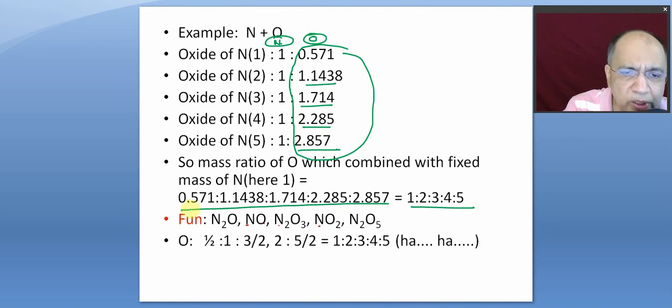Now, while doing so, the smallest one is this, and while dividing all others by 0.571, you may get some fractional values. For example, it may come 1.9999. That has to be rounded off to 2 because experimental error is always there. So if it comes 3.005, then it is 3, and so on and so forth. So they found that the mass ratio of oxygen, which combined with the fixed mass of nitrogen, is a simple whole number ratio.